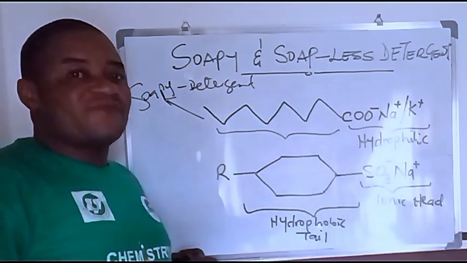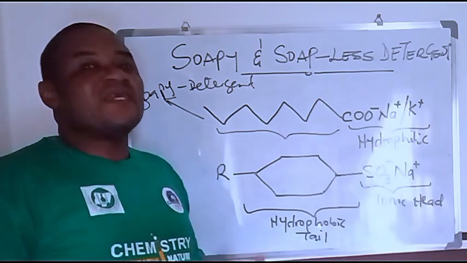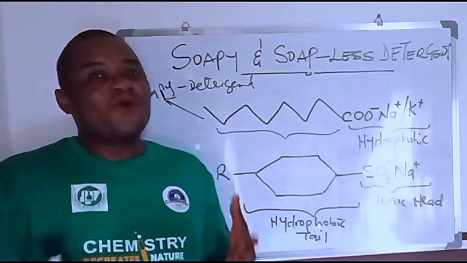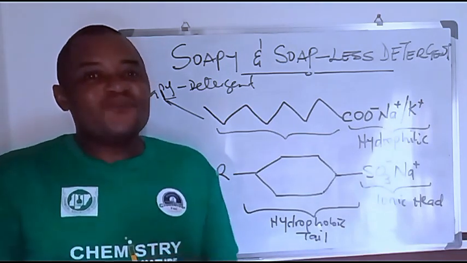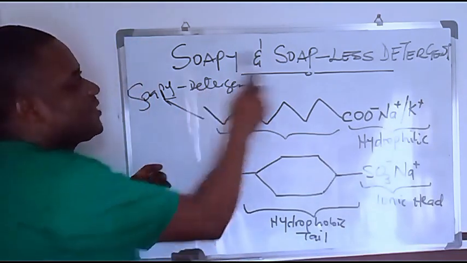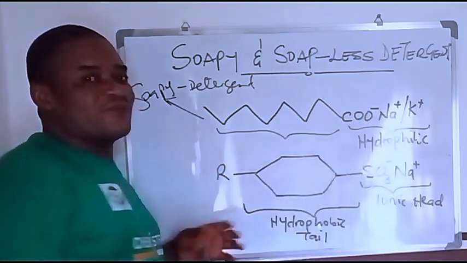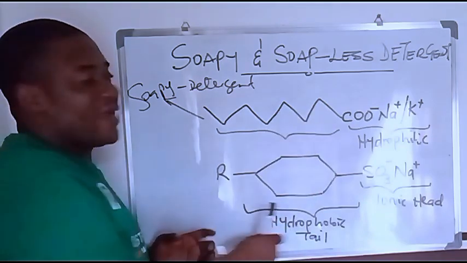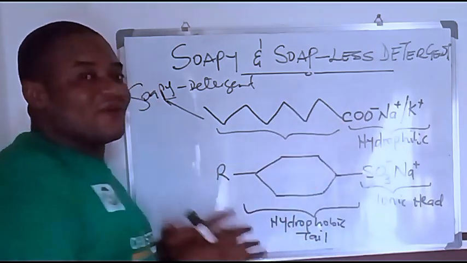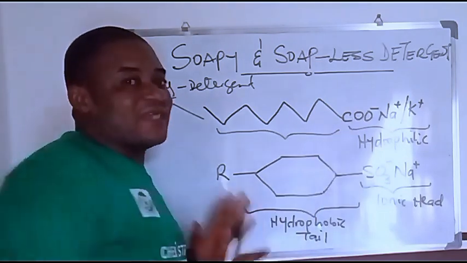Carboxylic acids are from fats or oils, and like I said, they can be palmitic, oleic or stearic acids. These are what you can use to produce a soapy detergent, and soapy detergents are simply sodium or potassium salts of long chain carboxylic acids, and that is why the ionic part of the soap is carrying a carboxylate ion.